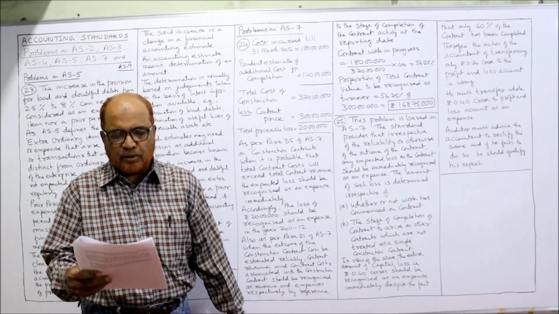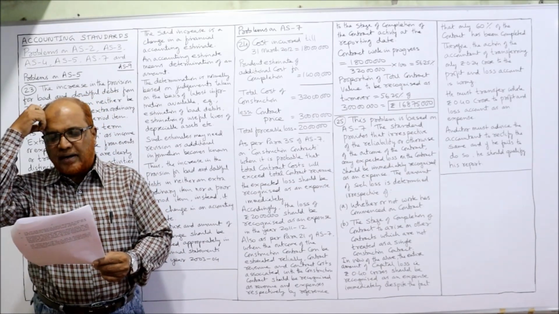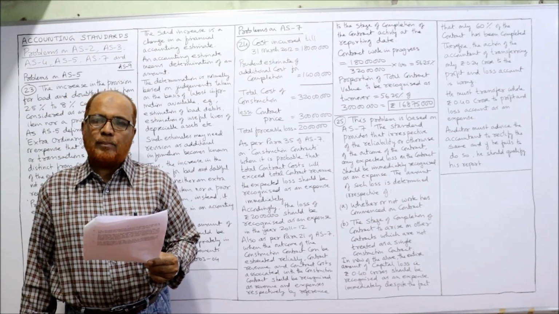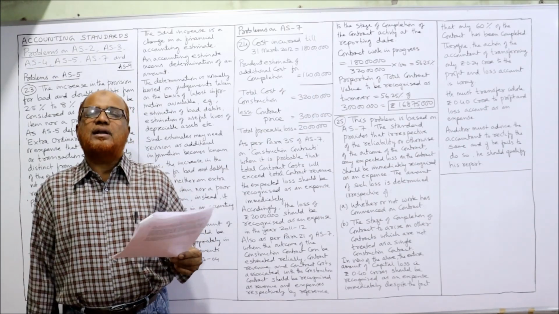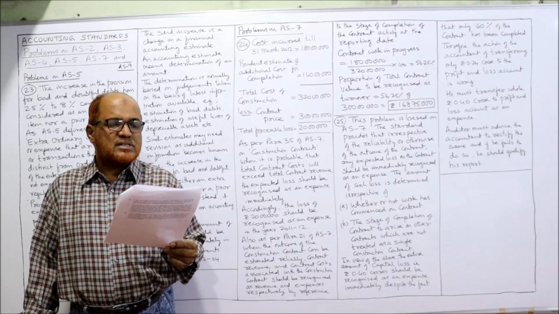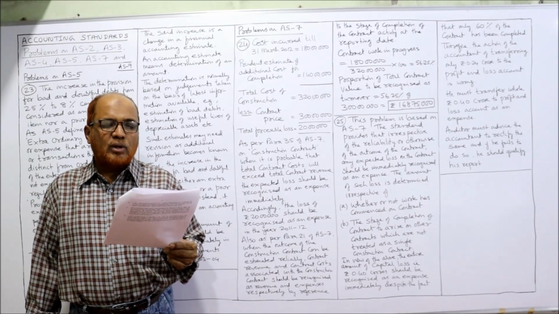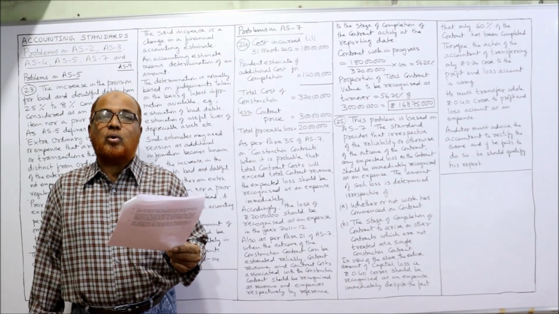Now see the 25th problem. A contractor entered into a contract for building roads for rupees 2 crore. So the company has entered into a contract to build the road. The contract price is 2 crore. After completing 60% of the contract, he comes to know that the cost of completing the contract would be 2.4 crore.